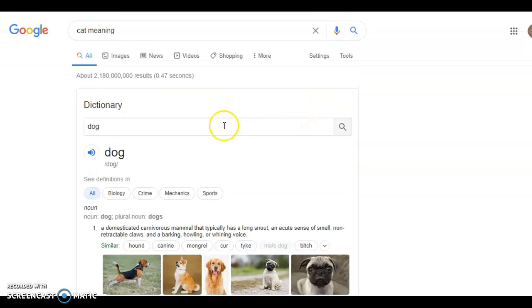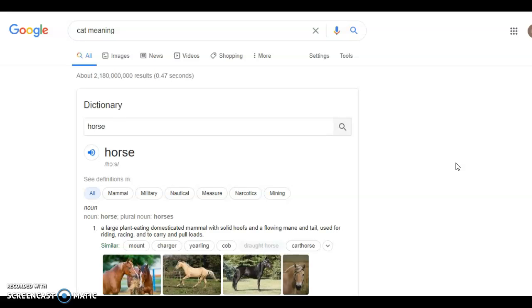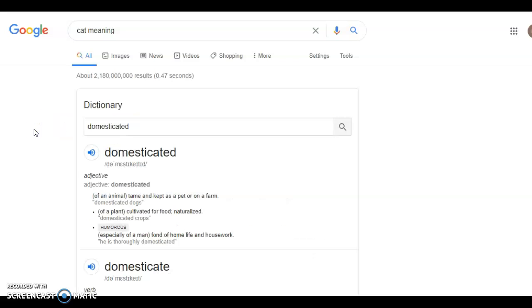Okay. What else are the words we can type up? Let's try horse. I know we're typing up animals, but we can try other things too. So a large plant-eating domesticated mammal. So they're all describing the same word, okay? If you guys don't know what the meaning of a word is, that's what we're doing. I'm sure all of these words you guys are familiar with.